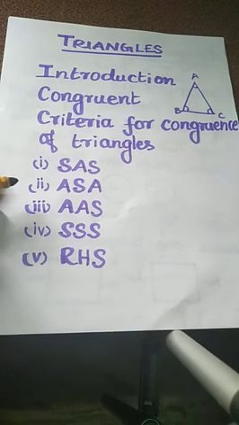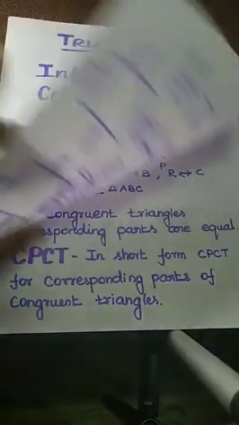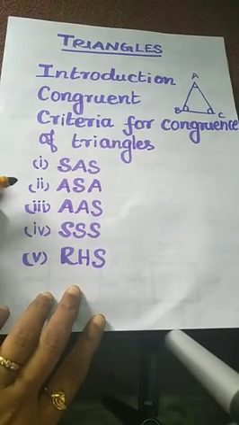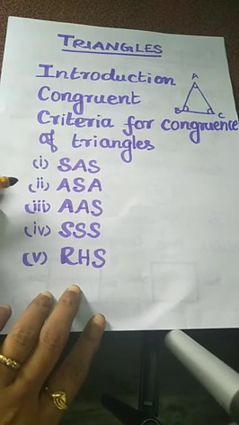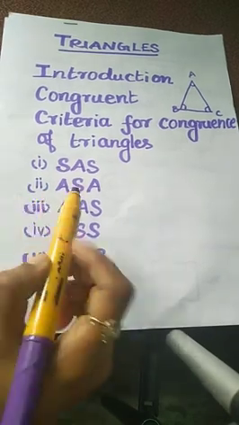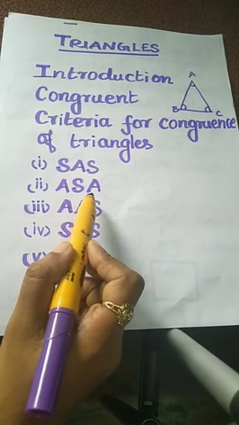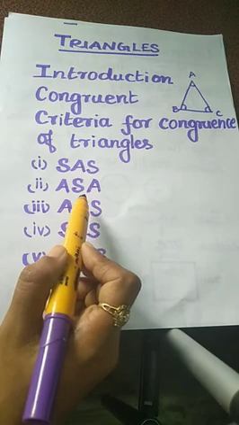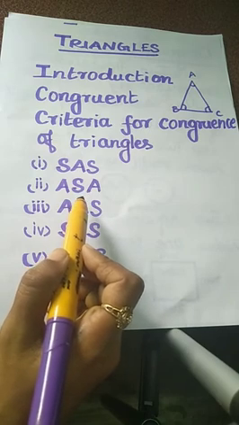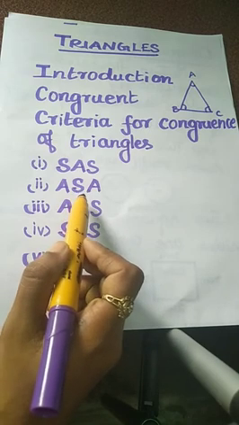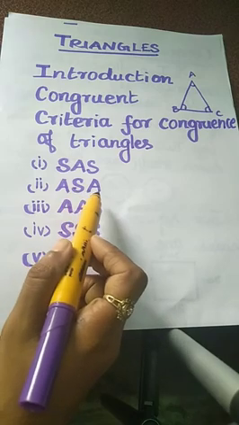What is SAS? The expansion of SAS is side angle side. Two triangles are congruent if two sides and the included angle of one triangle are equal to two sides and the included angle of the other triangle. The next one is ASA, angle side angle. Two triangles are congruent if two angles and the included side of one triangle are equal to two angles and the included side of the other triangle. So finally we say the two triangles are congruent.